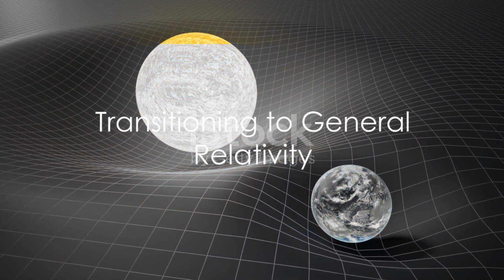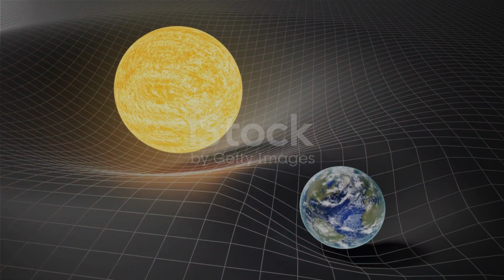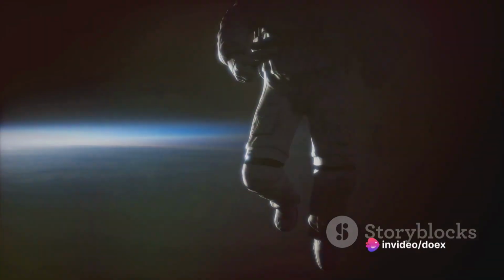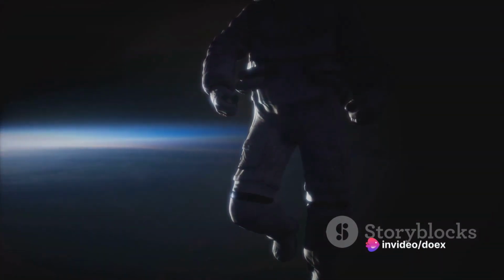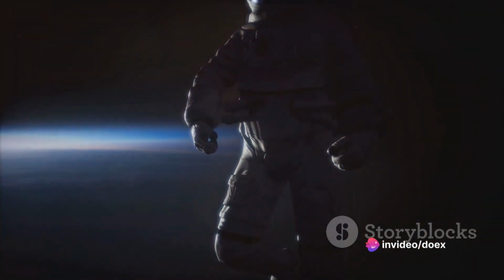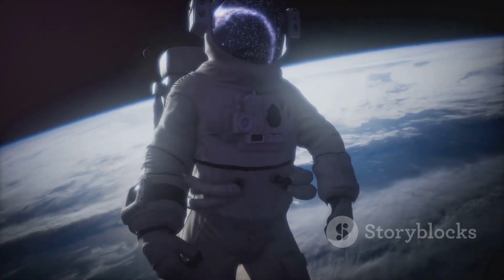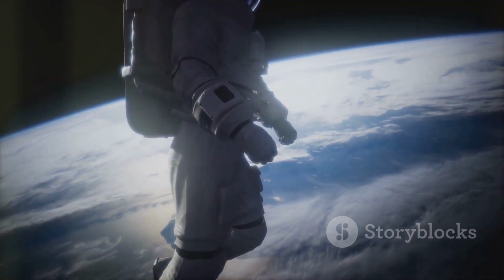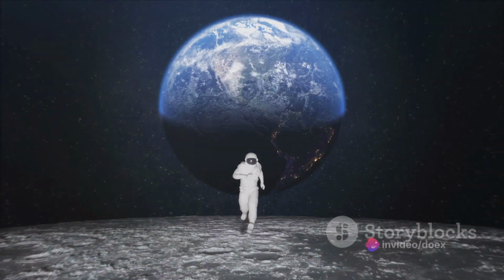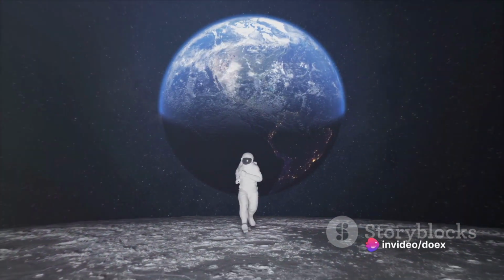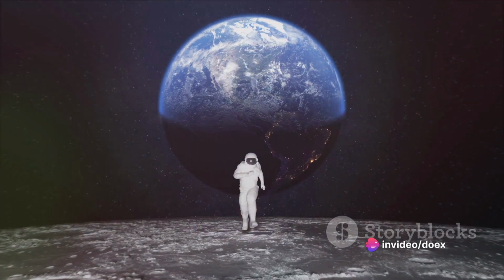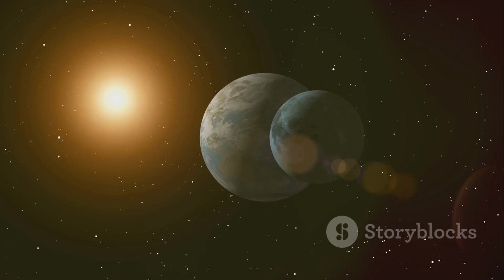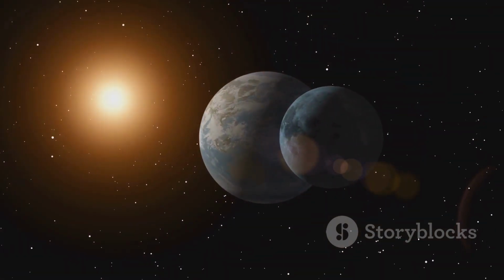Now imagine taking special relativity and adding gravity into the mix. That's where general relativity comes into play. You see, Albert Einstein, the mastermind behind these theories, expanded on his own theory of special relativity by acknowledging the existence of gravity and explaining how it interacts with space-time. In the realm of special relativity, we dealt with high energies, fast speeds, astronomical distances, but there was no room for gravity. Einstein, however, knew that gravity was a fundamental part of our universe and couldn't be ignored.